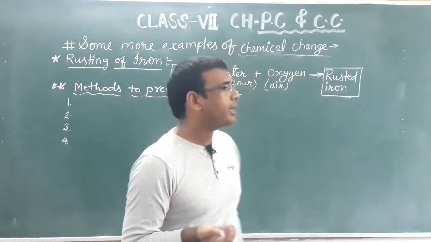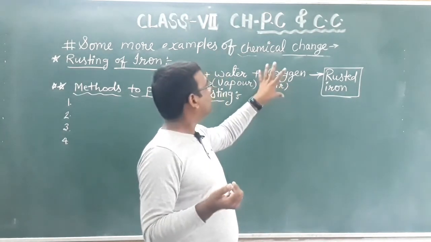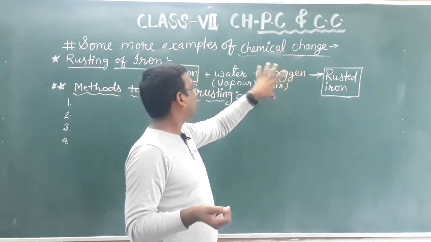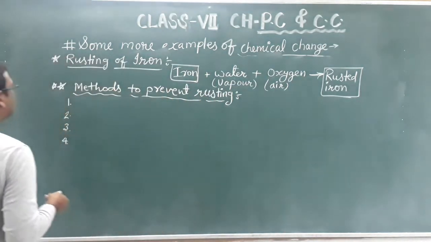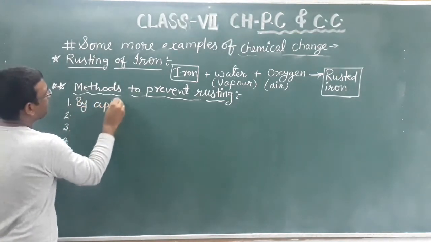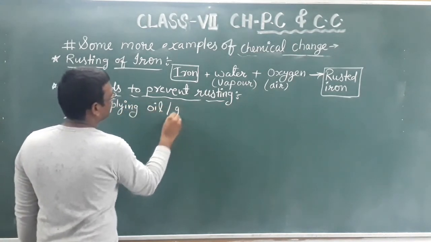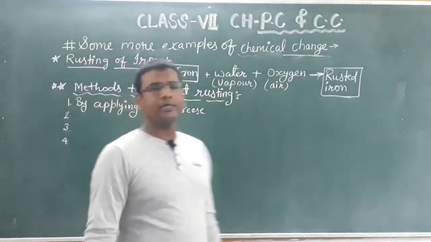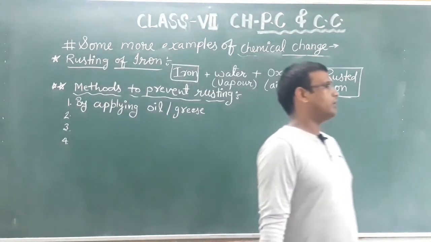So if we are able to stop the contact of this part or this part with iron, then you can easily stop rusting of iron. So the first method is by applying oil or grease on the part.